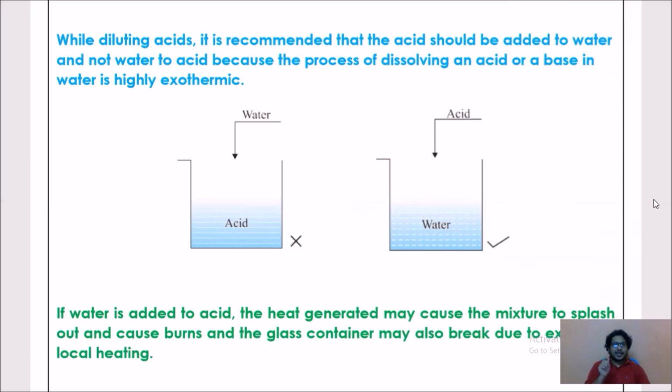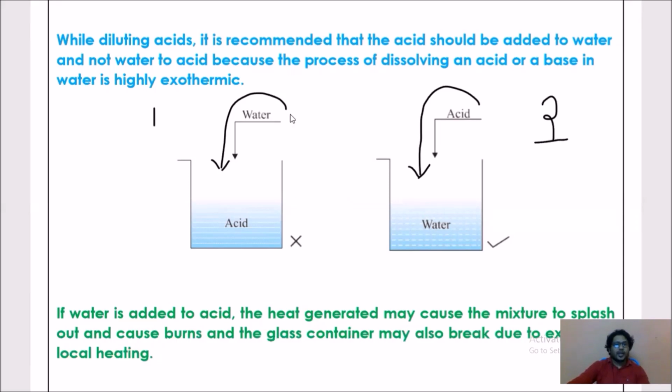There is a question and a very important concept in your 10th. What will you do if you want to dilute an acid? Will you add water to acid or acid to water? That is the concept we have to learn. You see 2 diagrams. The first diagram represents addition of water to acid. The second diagram gives information about addition of acid to water. Now, which one is correct? Basically, the second one is correct, the first one is wrong.